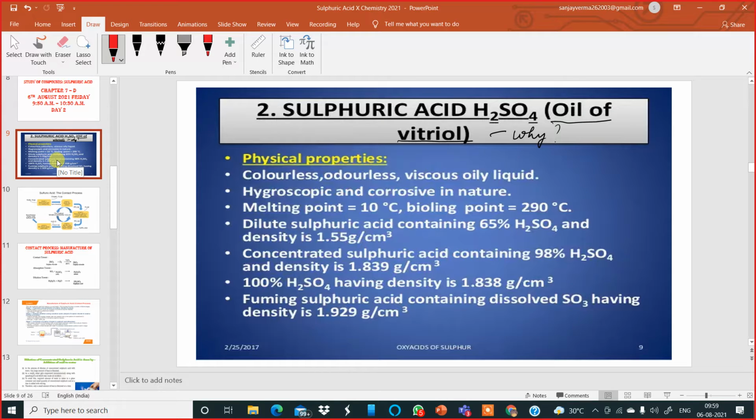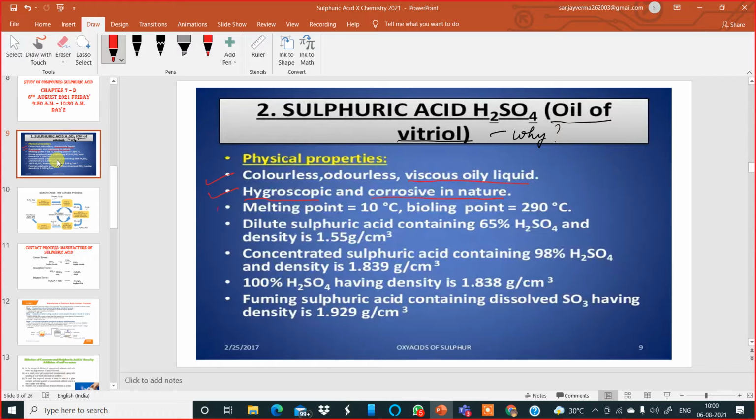Now physical properties of sulfuric acid. The first one: sulfuric acid is colorless, odorless, and a viscous oily liquid. Viscous means it flows very slowly. It has a high viscosity, oily liquid. Sulfuric acid is hygroscopic. It absorbs moisture, which is the meaning of hygroscopic, and it is corrosive in nature.